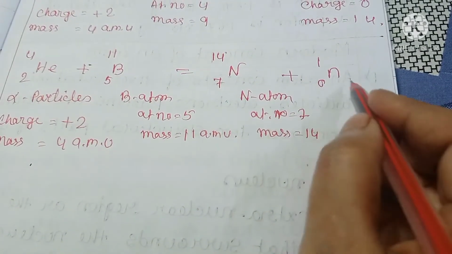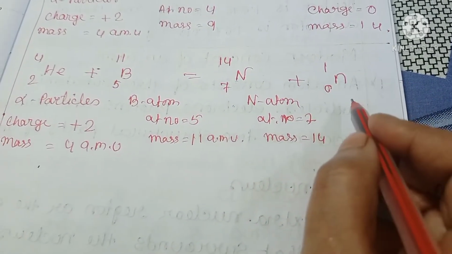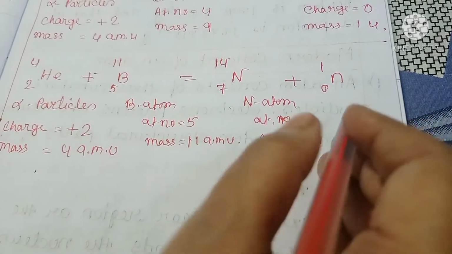So, neutron 0 and 1, charge 0, mass 1 U.